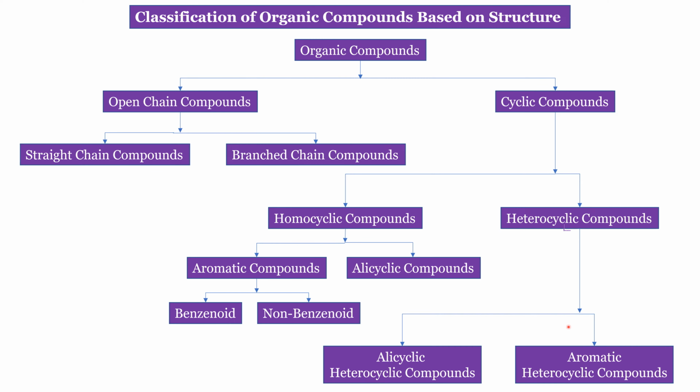Heterocyclic compounds can again be divided into alicyclic heterocyclic compounds or aromatic heterocyclic compounds. Homocyclic compounds can be divided into aromatic compounds and alicyclic compounds based upon the aromatic nature. And aromatic compounds can again be subdivided into two, that is benzenoid and non-benzenoid. This is the classification tree of organic compounds based upon the structure. Let us see one by one in detail in the next slides.